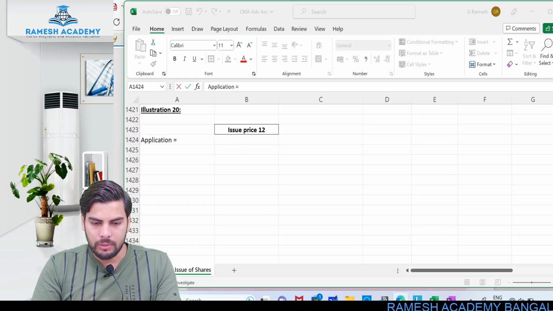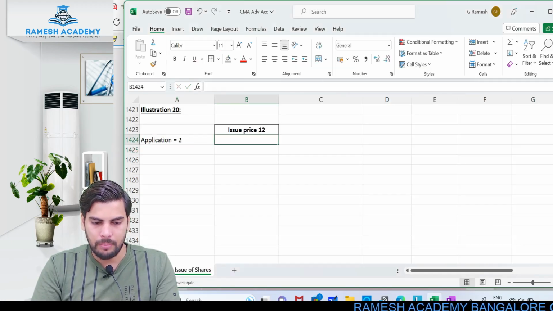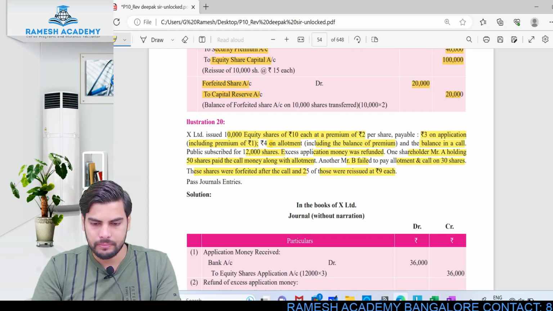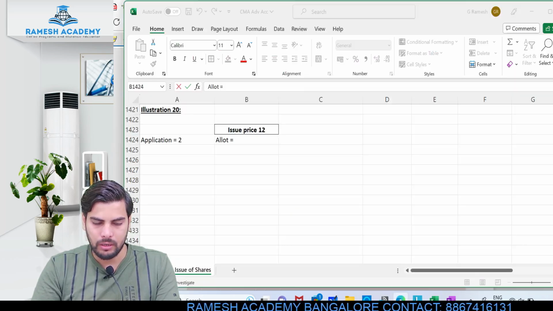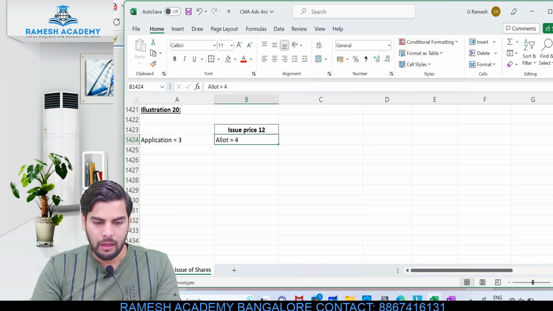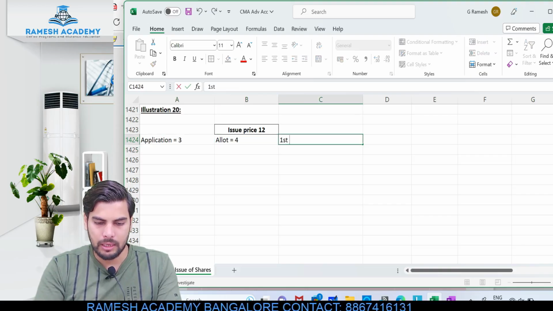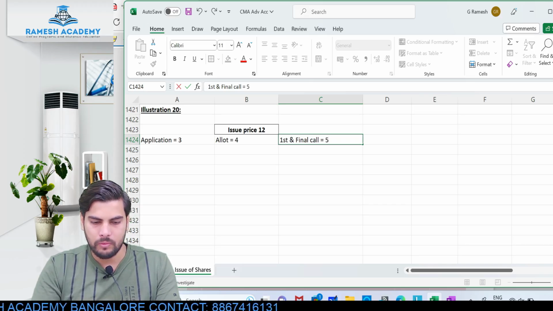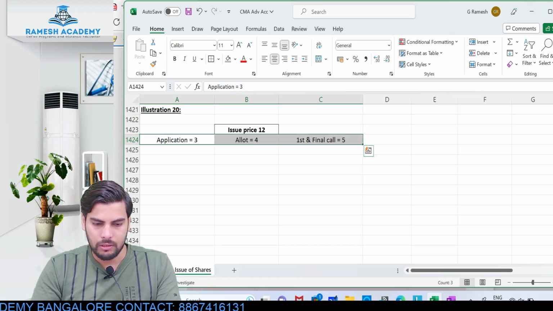At application stage, we are collecting how much? Now application it is 3 rupees, right? Allotment it is 4. So application stage it is 3, allotment 4, and the balance will be collected at first and final call. So 5 rupees is what will be collected at first and final call.